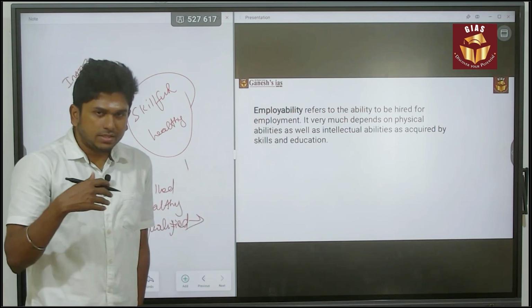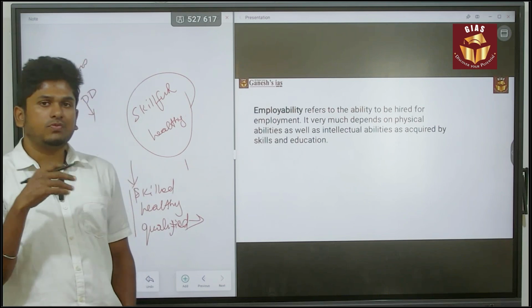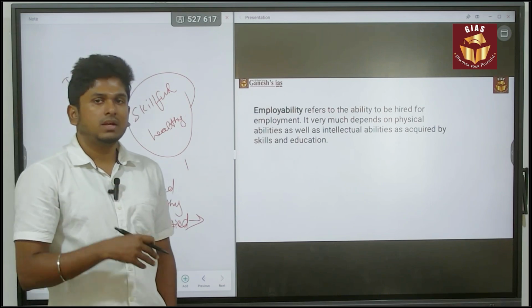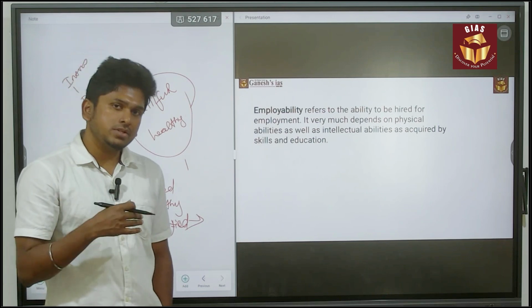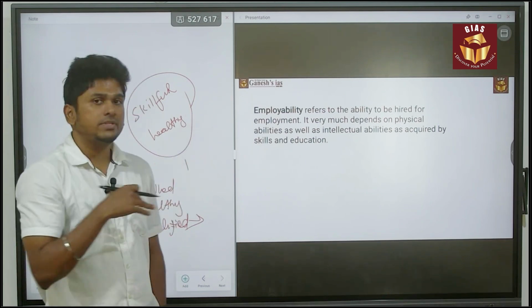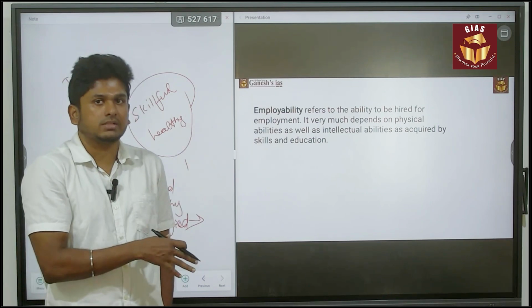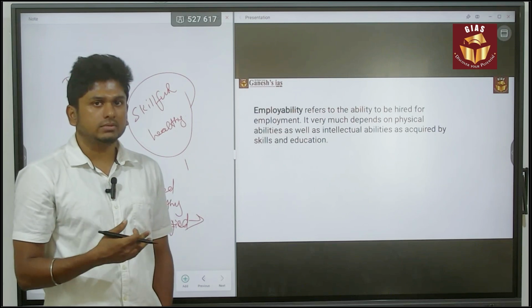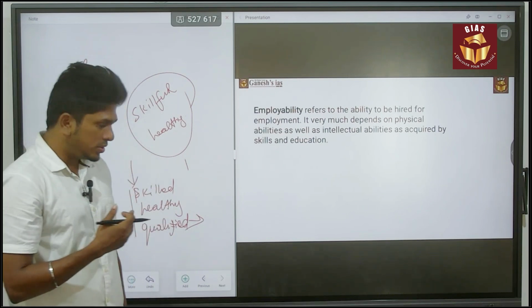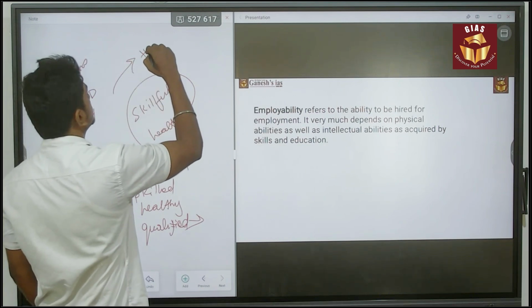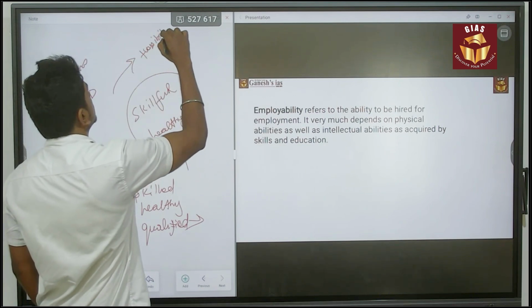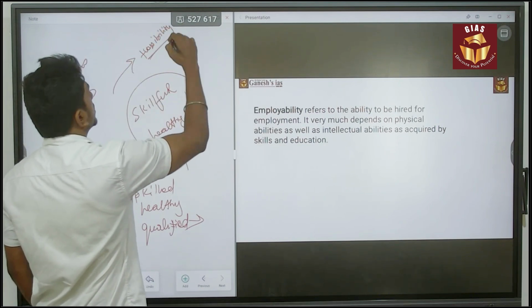Present day generation is looking for a more flexible work culture, which is not possible. But that is also one of the major issues affecting the employability of this present day generation, the so-called 2K. The major issue is they are actually looking for flexibility of the work nature.